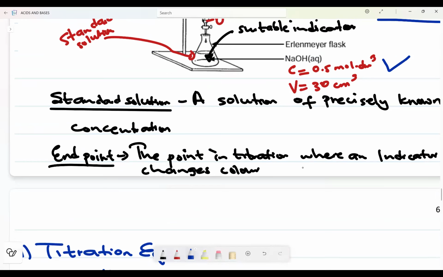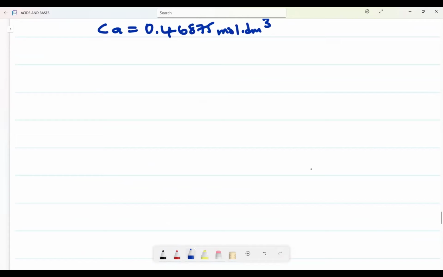Now, what if the examiner gave us another scenario? Let's have another scenario.